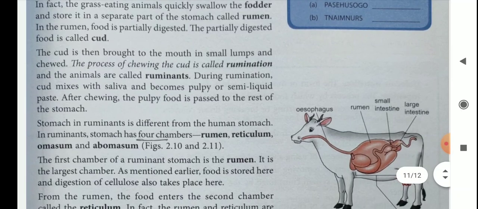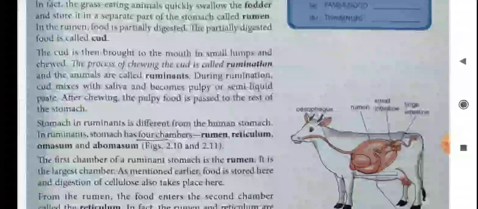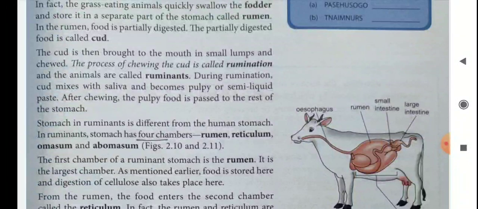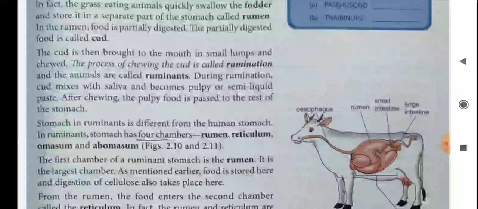The cud is then brought to the mouth in small lumps and chewed. The process of chewing the cud is called rumination, and the animals are called ruminants. So children, you remember, grass eating animals are known as ruminants. During rumination, cud mixes with saliva and becomes a pulpy or semi-liquid paste. After chewing, the pulpy food is passed to the rest of the stomach.